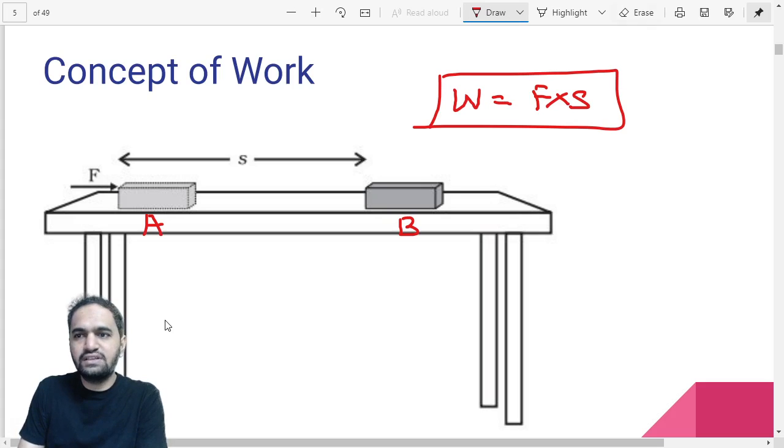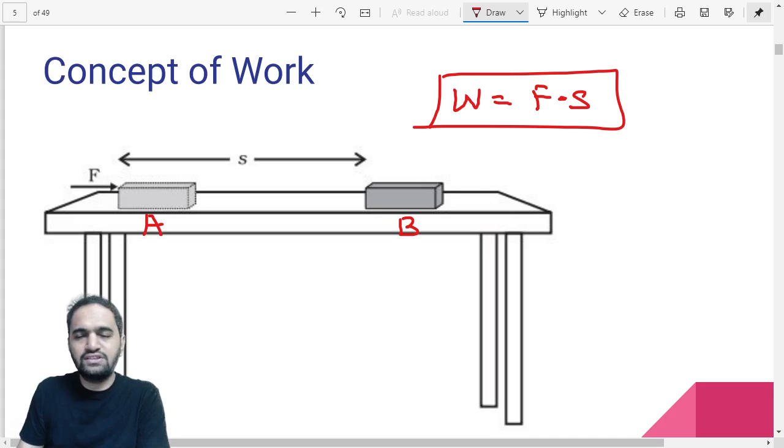Work is equal to force into displacement. That is what it is given, and you are supposed to use a dot. That dot also means multiplication itself. For lower grades, it doesn't matter whether you put a cross or a dot there. But in higher grades, it does matter because you are trying to show whether it's a cross product or dot product. But for right now, you do not have to worry. You just put a dot there. It is more than sufficient. Basically, it means multiplication.